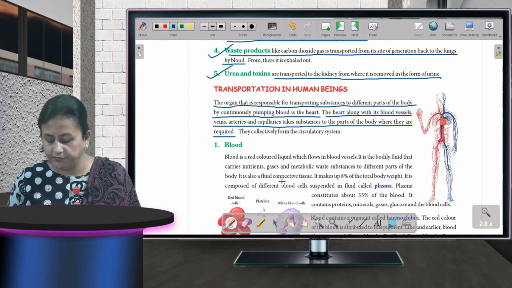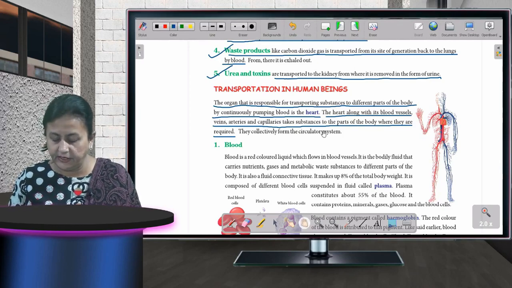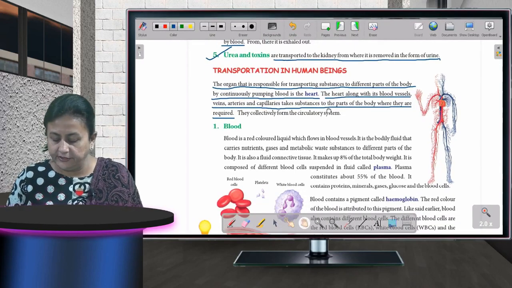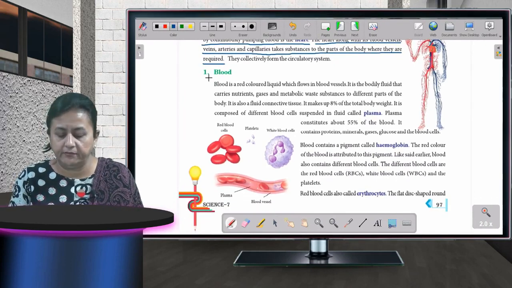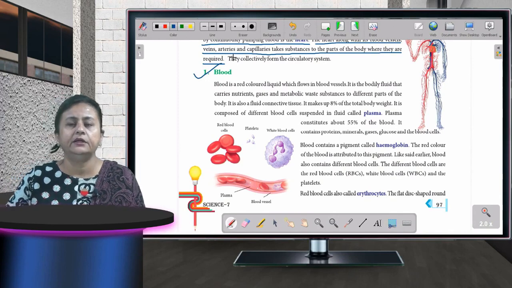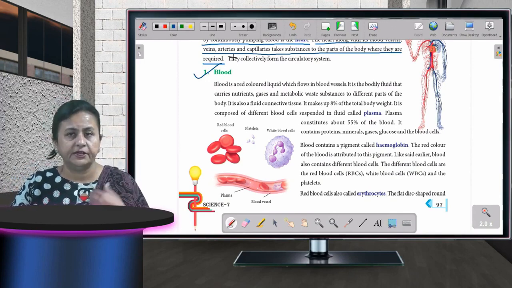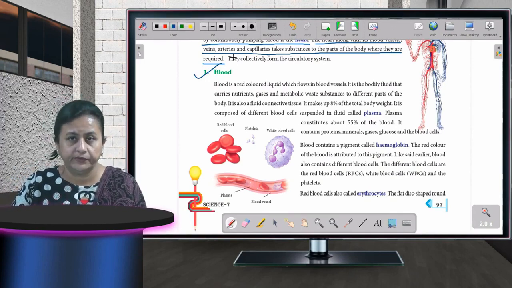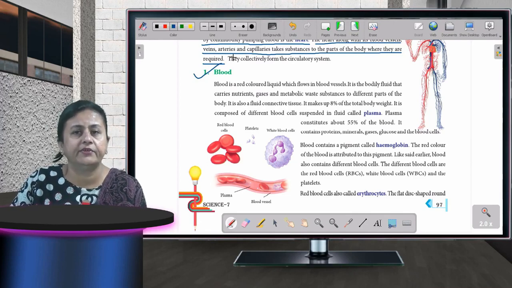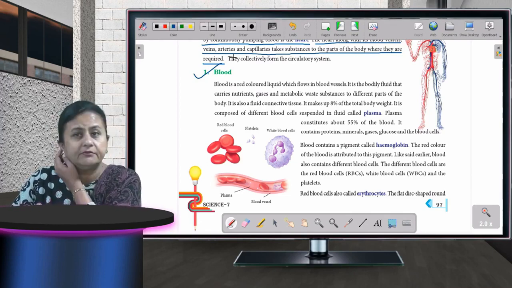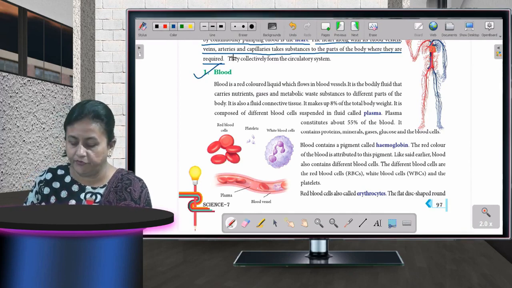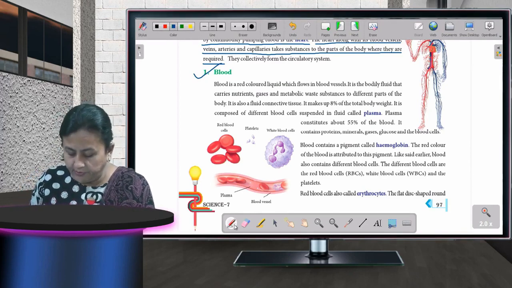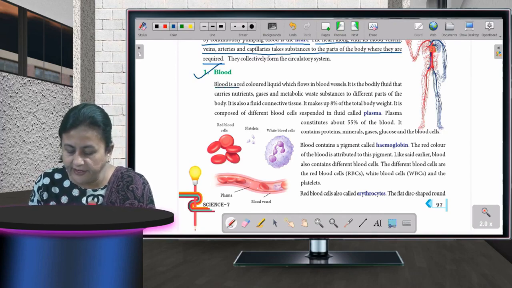Now come to another point, blood. Now blood, if I talk about blood, what is it? It is a liquid in the body which is running throughout the body. Usually it is red in color. Everyone has red blood, or do you have some other color blood? No. Our blood is red in color. So blood is a red color liquid which flows in blood vessels.